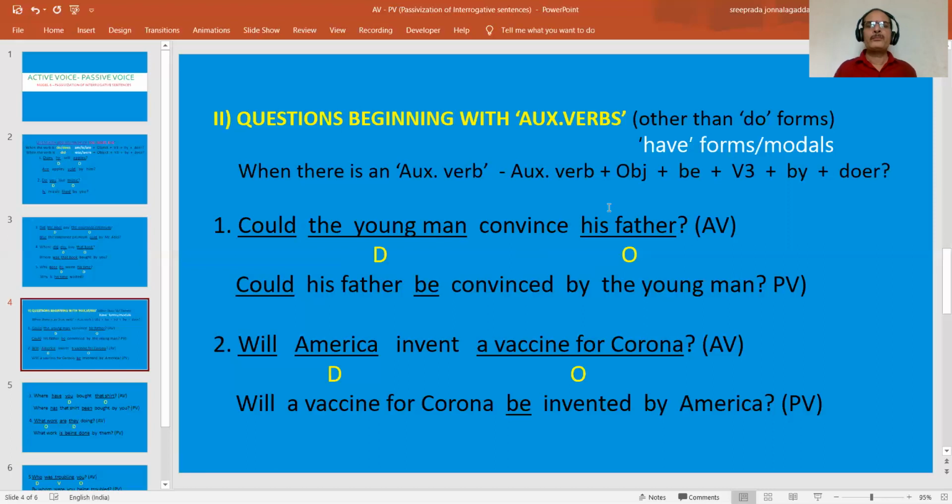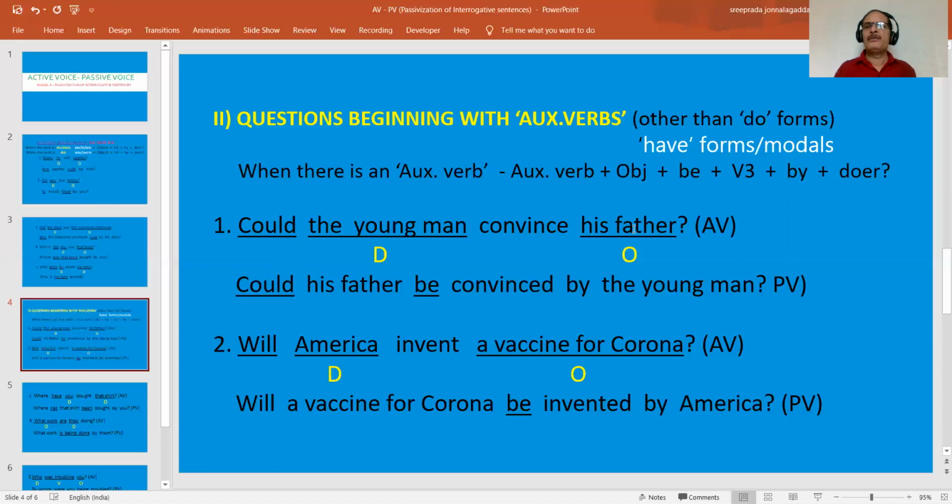So here, what we have to write? When a modal verb is given, what is the be form that we have to use? Be. What is that? Be. Be is the be form. Can be, could be, would be, should be, may be, might be. Like this we have to change. Could the young man convince his father?